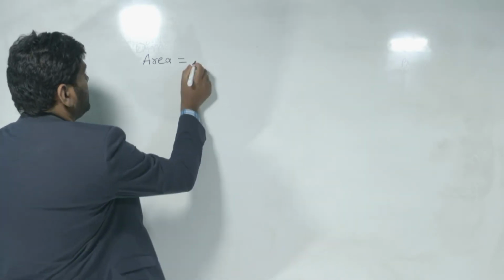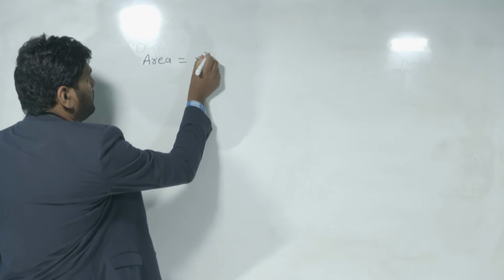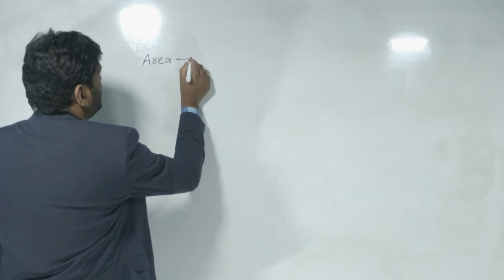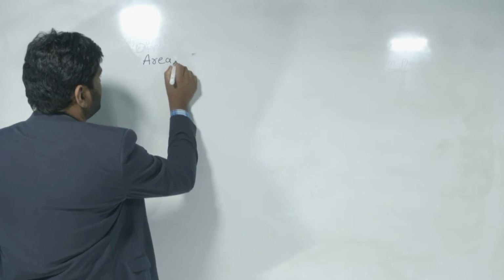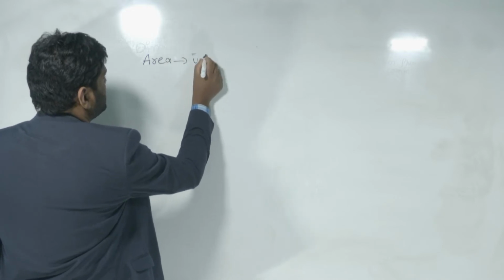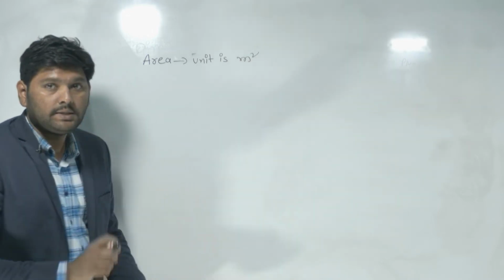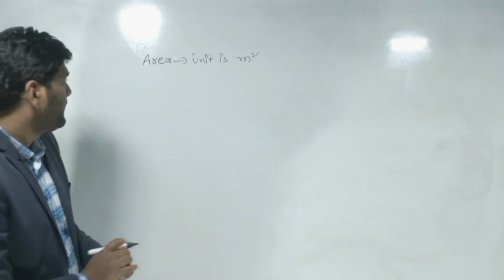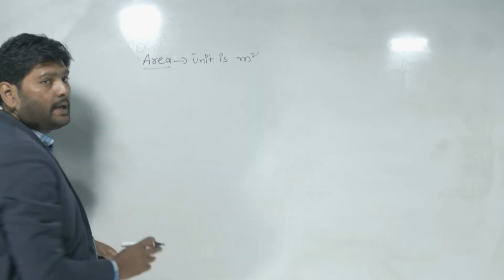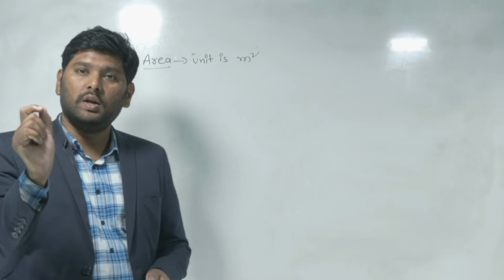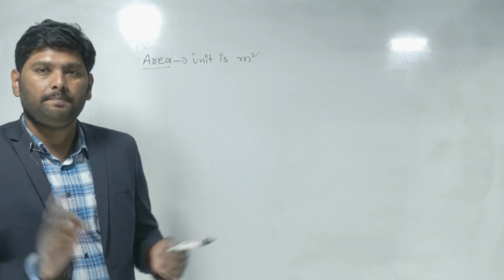Area units are meter square. You know very well. Now let us write a dimension formula for area, because area is a physical quantity. We will write dimension formulas only for physical quantities, not for anything.